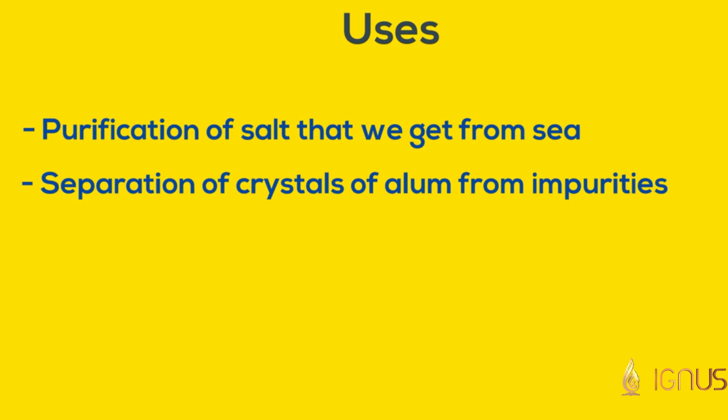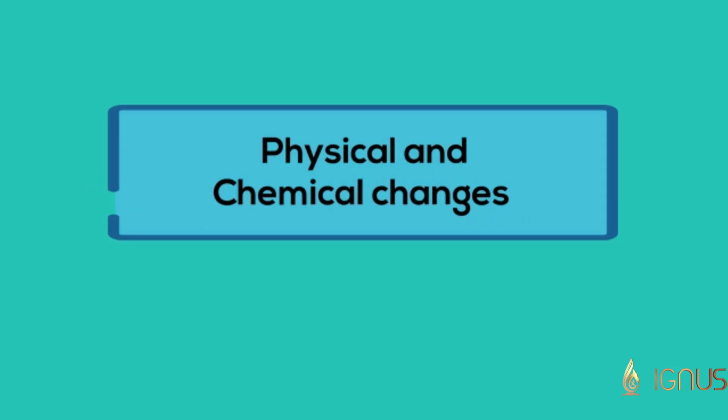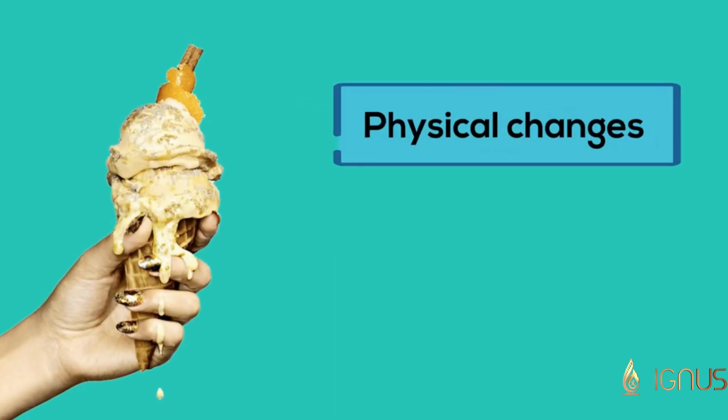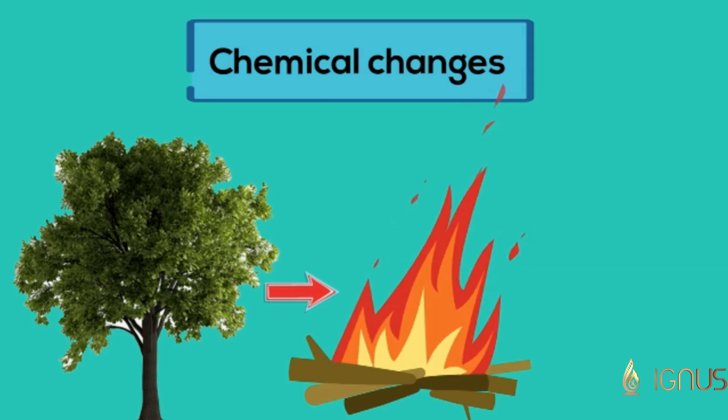In a physical change, no new type of particle is formed. If an ice cream melts, it is still ice cream. In a chemical change, the whole basic composition of the substance changes. When wood burns, you get carbon, which is totally different from wood.